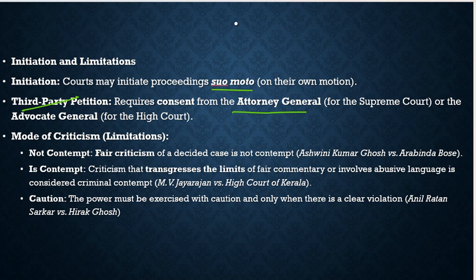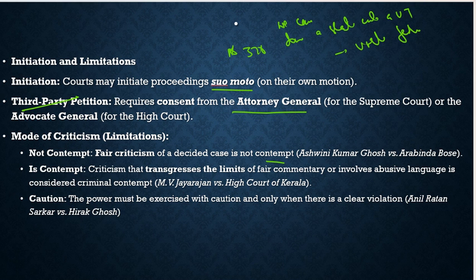Then what is the mode of criticism? Limitation: no contempt. Fair criticism of a decided case is not contempt. For example, if there is any case and you are not happy with the judgment, I would like to raise the example of Article 370 when it was abolished and the case went to the Supreme Court, and the question was asked whether we can diminish a state into a UT. Is it a violation of federalism? And if it is, as federalism is part of our constitution, does it violate the basic structure?